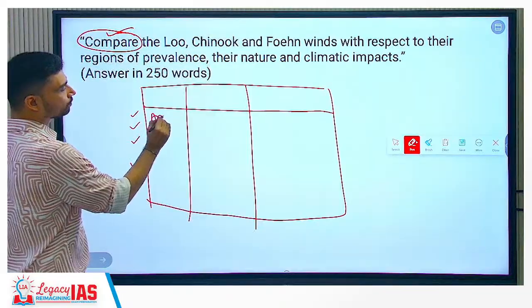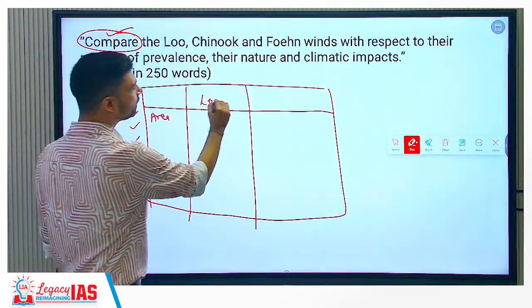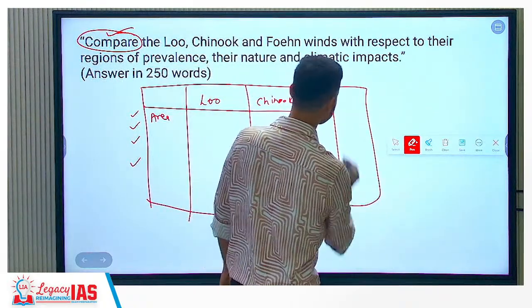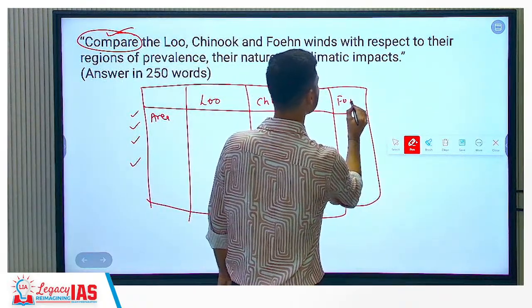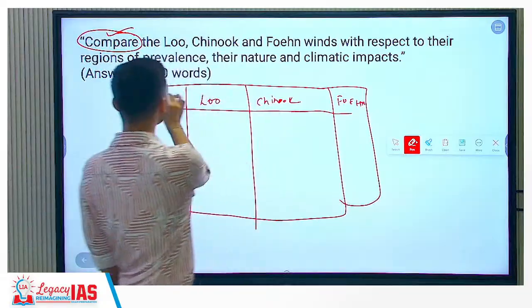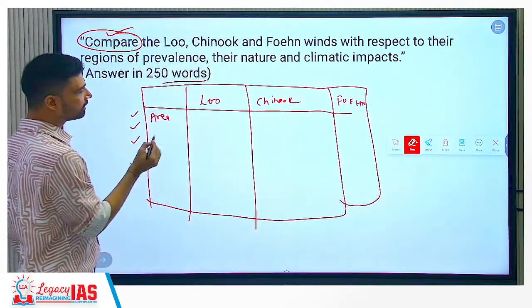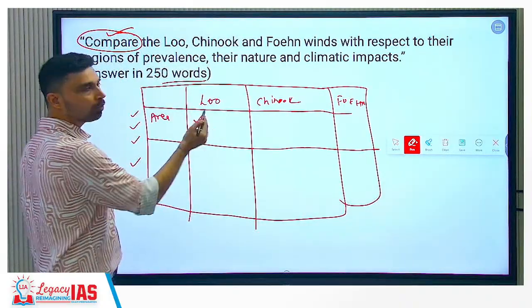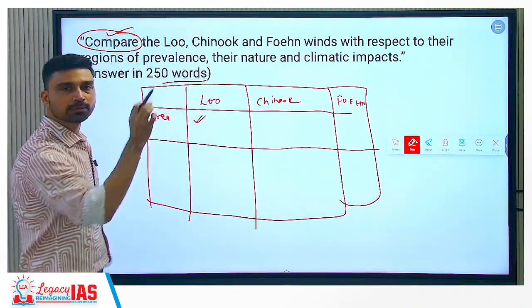So area, for example. I can draw a table like this. This is Loo, this is Chinook, and this side we can write the Foehn wind. You also have to ensure that you do not exceed the word limit. That's why it is the best way of presenting this answer. Then what do you talk about? Area. Where does the Loo wind flow? In the map it is shown in the plains of India.